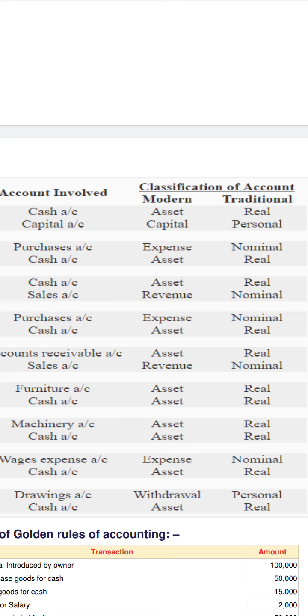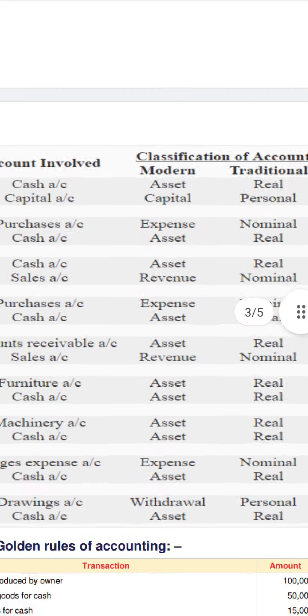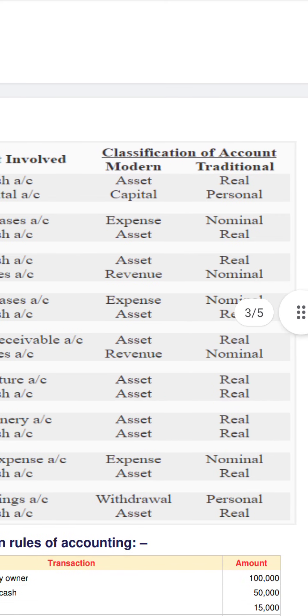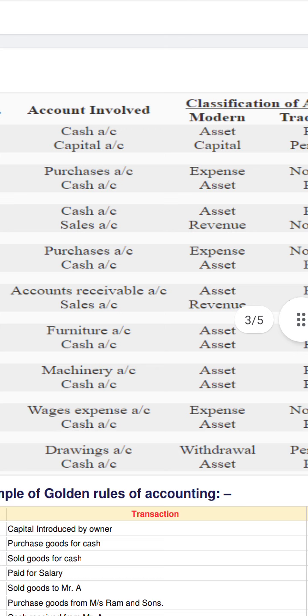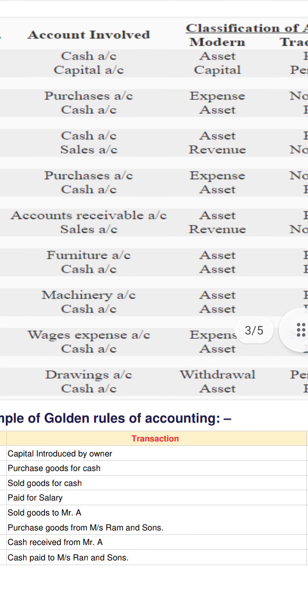Cash, in the modern classification, is an asset; in the traditional approach, it is real. Similarly sales, the revenue or income: in the modern approach it is revenue, in the traditional approach it is nominal. So you can see the examples: purchase, accounts receivable, sales, furniture.